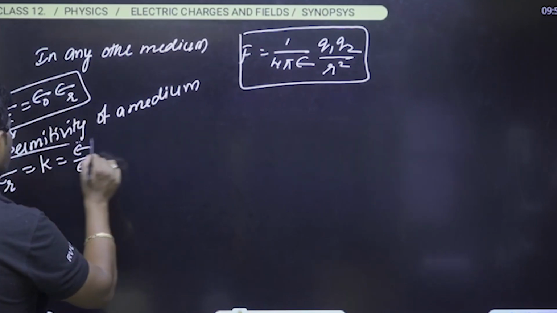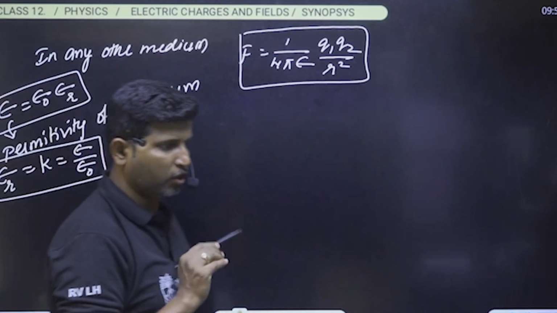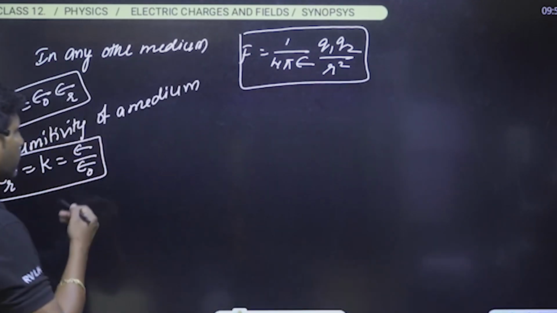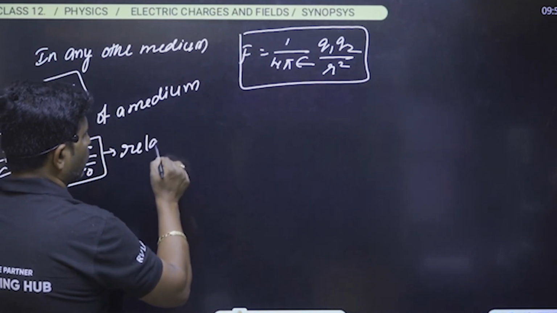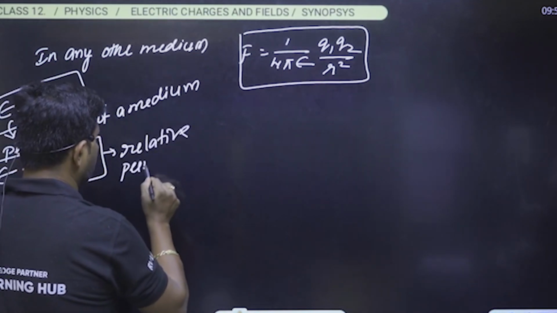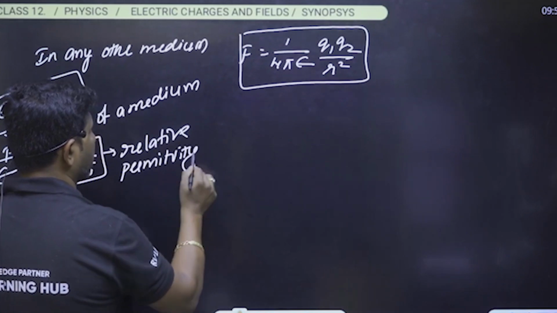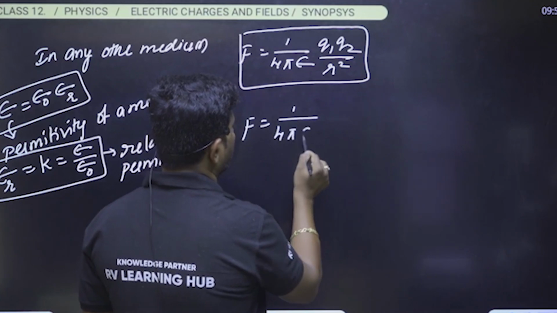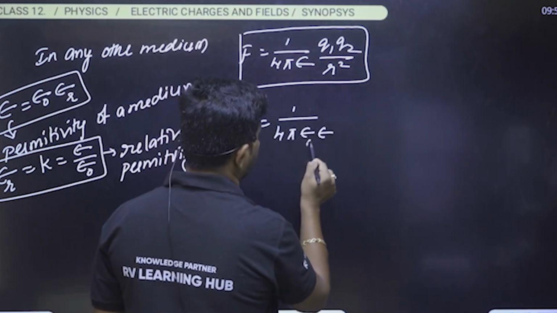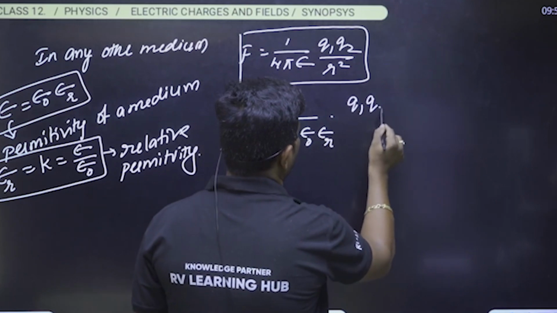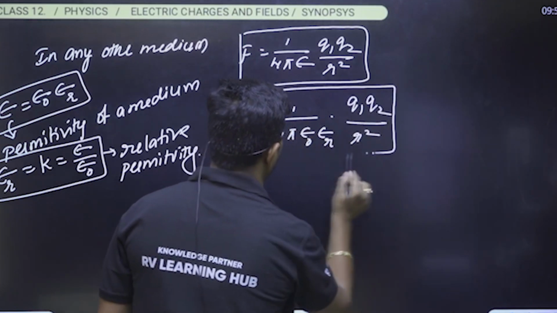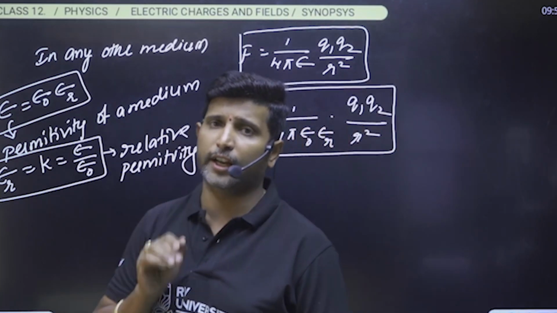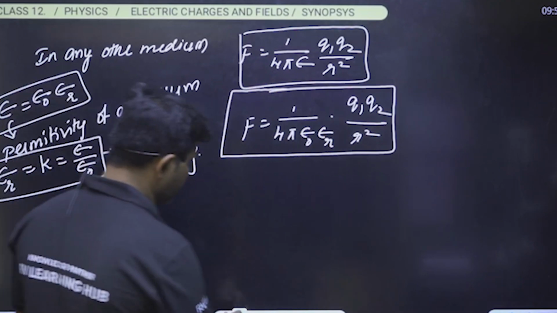Here we have to understand each and every relation, because based on the formulas also we can expect numerical questions. Is it right? We call this relative permittivity. Okay, so please make sure about this. Like that we can write the force is equal to 1 by 4 pi epsilon naught into epsilon r into q1 q2 divided by r square. Like that we have to think, and we have to analyze Coulomb's law in different cases.